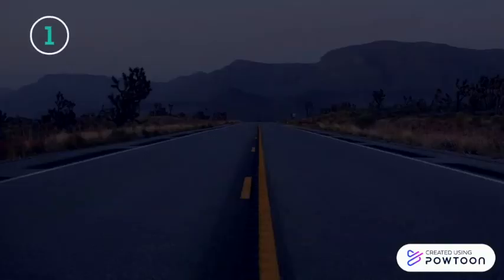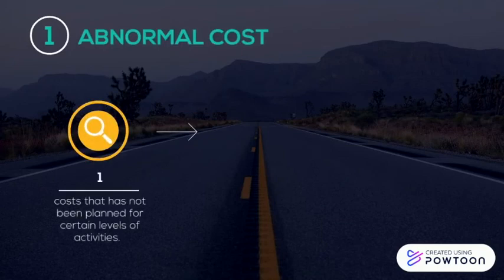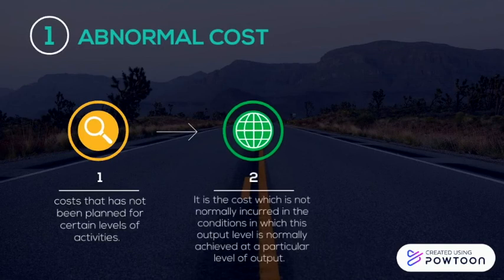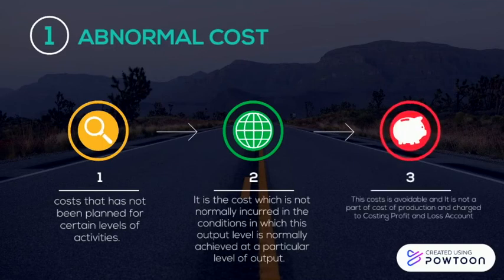And the second basis is abnormal cost. Abnormal cost is the cost that has not been planned for a certain level of activities. It is the cost which is not normally incurred in a condition in which this output level is normally achieved at a particular level of output. This cost is avoidable and is not part of cost of production and is charged to costing profit and loss account, for example loss of production due to machine breakdown.